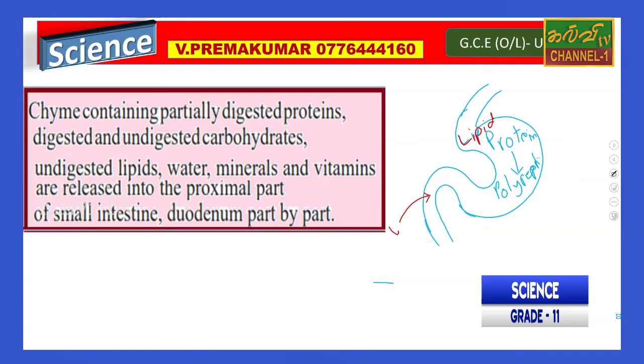The lipid is converted into fatty acids and glycerol there. That is why they mention undigested lipids, partially digested proteins, and digested and undigested carbohydrates. These are released into the proximal part of the small intestine, the duodenum.